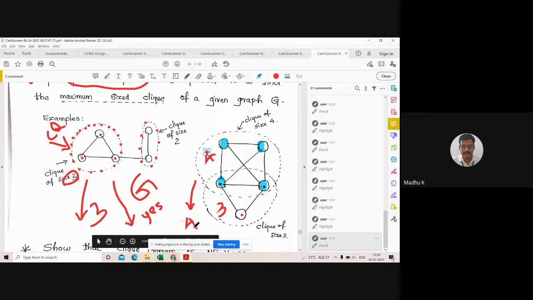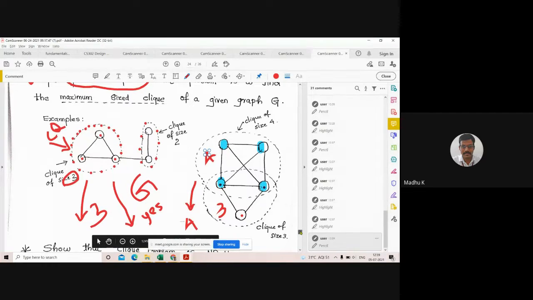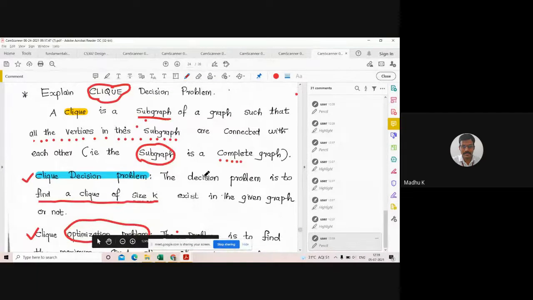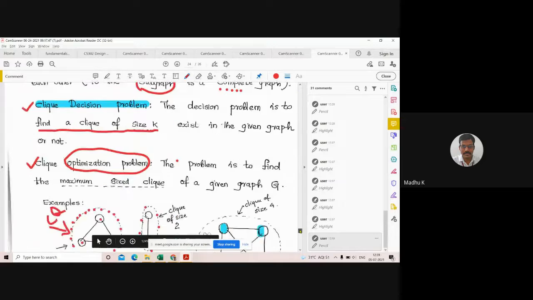Okay, 4. Why 4? Because the maximum sized Clique here is of size 4. Another Clique is there, its size is 3. We want to find the maximum sized Clique, so the answer is 4. If it is a decision problem, what should be the answer? Yes or no. Here two or more Cliques exist, so the answer should be yes. So try to understand what a Clique is, what the Clique decision problem is, and what the optimization problem is.